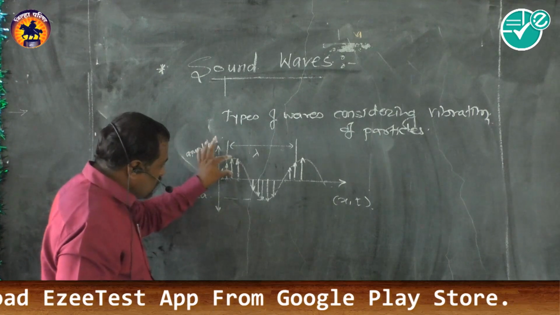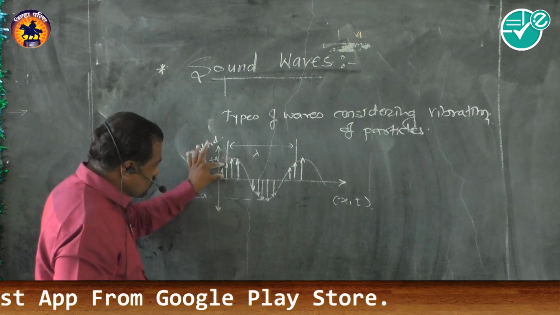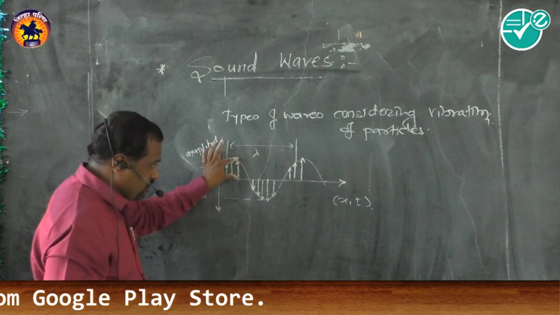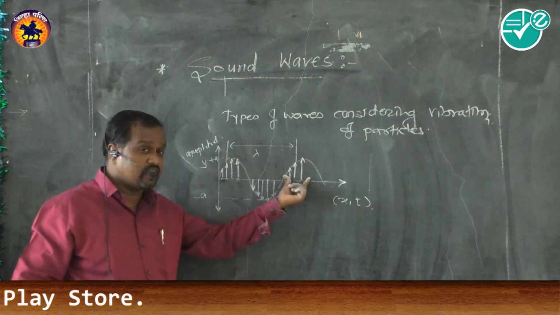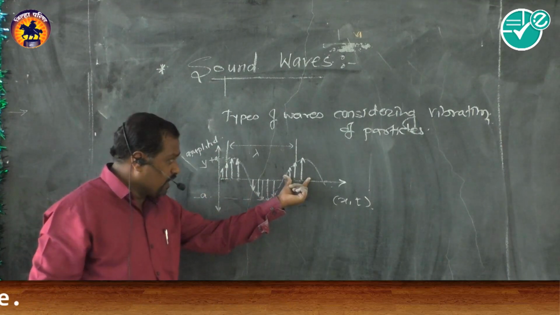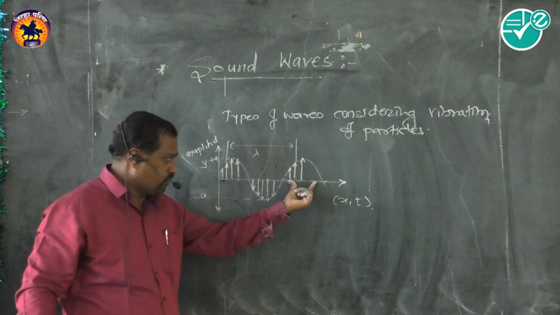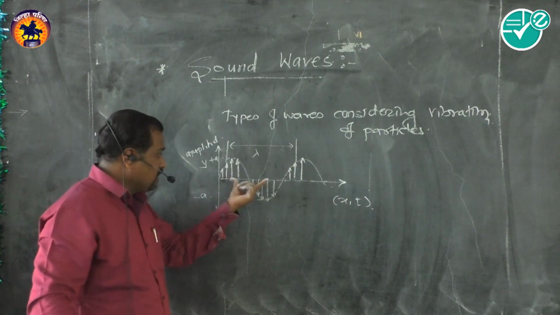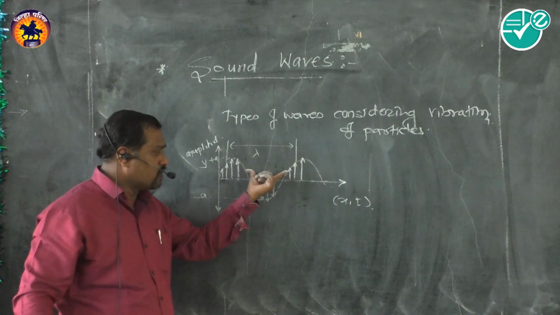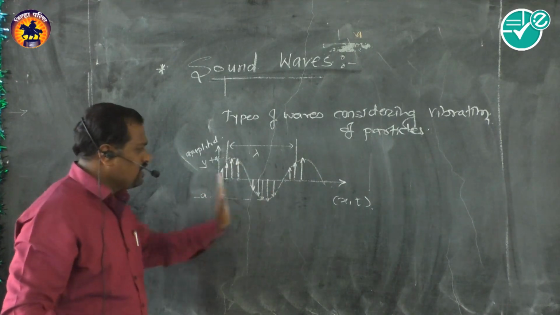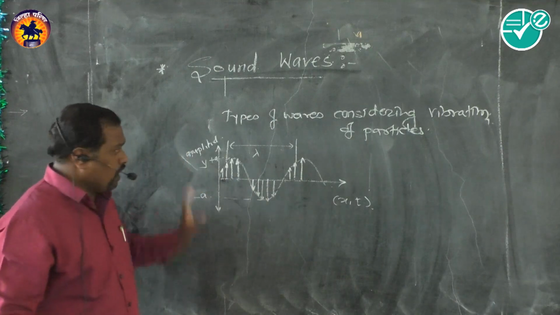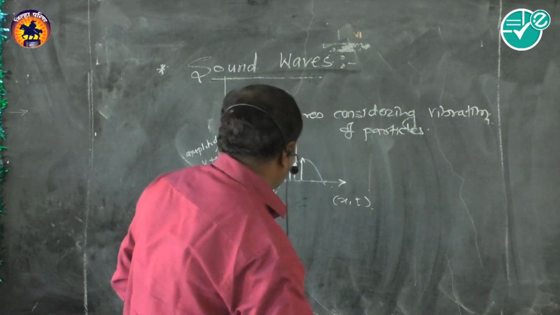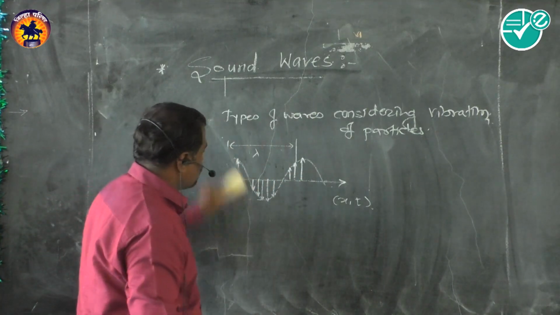The states of oscillation of every particle are different, and they repeat after its period. The distance between two same states of oscillation is called lambda, and this is a simple progressive wave. Now this type of wave we consider according to vibration of particles.